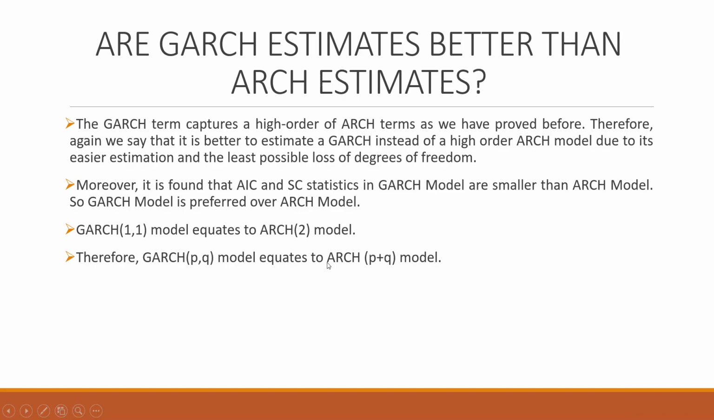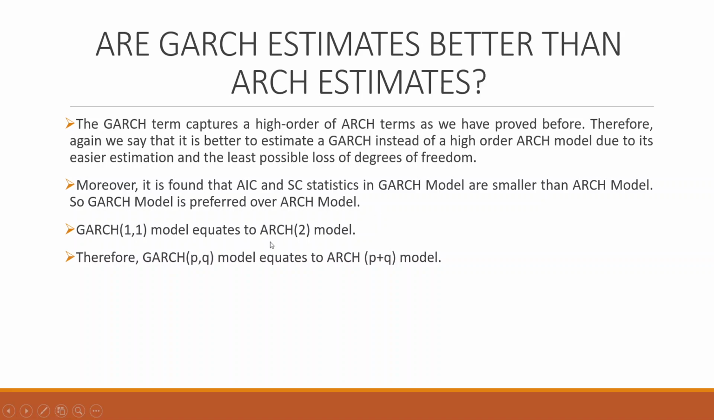Are GARCH estimates better than the ARCH estimates? Definitely. The GARCH estimates capture the higher order of the ARCH term as we have proved before. Therefore, it is better to estimate a GARCH instead of a higher order ARCH model due to its easier estimation and the least possible loss of degrees of freedom. If we make an ARCH model with too many lags, it will become over-parameterized, our degrees of freedom are lost, and the coefficients will become insignificant. Moreover, it is found that the Akaike information criterion and the Schwarz criterion statistics in the GARCH model are smaller compared to the ARCH model. So the GARCH model is always preferred over the ARCH model.